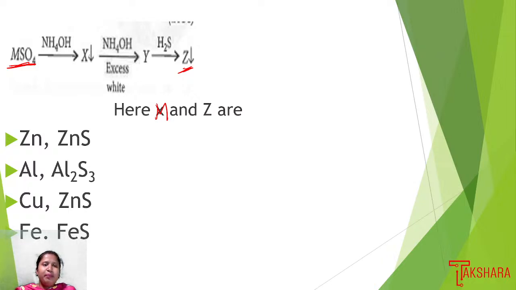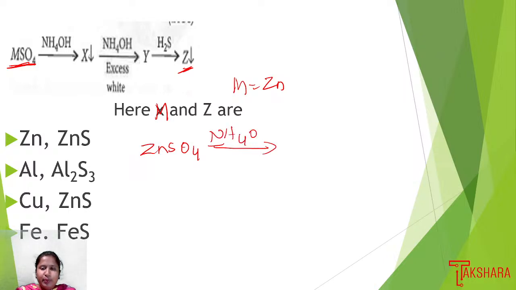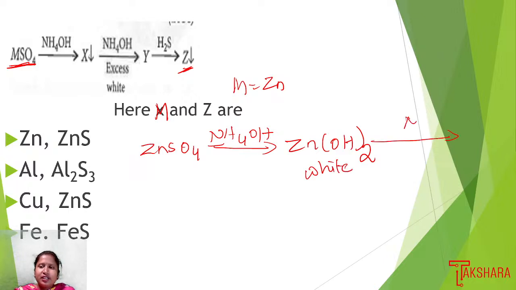So in MSO4, in place of the metal, if we consider zinc sulfate, where M is zinc, then zinc sulfate in the presence of ammonium hydroxide is going to give the product zinc hydroxide, which is white in color. Then when zinc hydroxide is treated with excess ammonium hydroxide, it will become a clear solution.